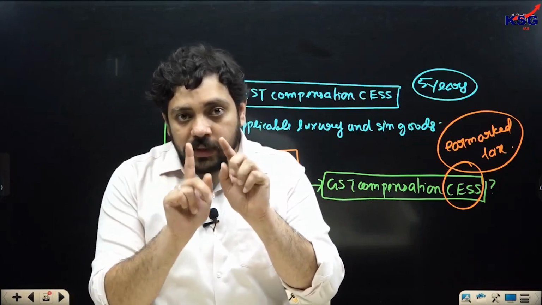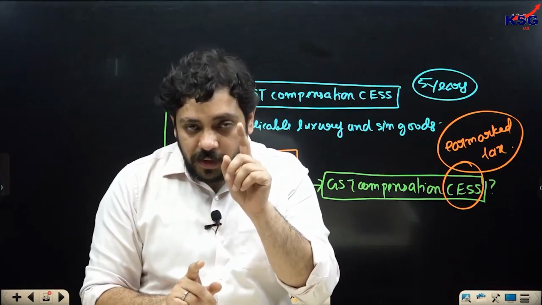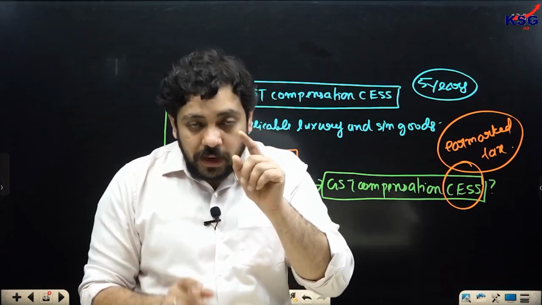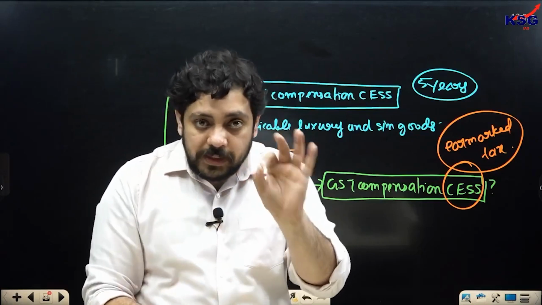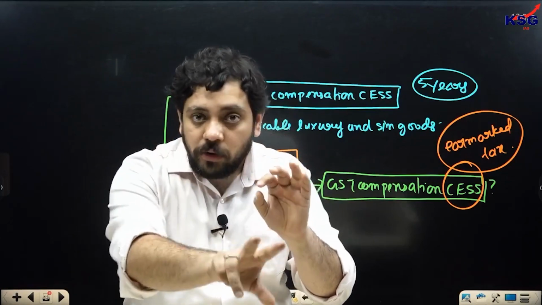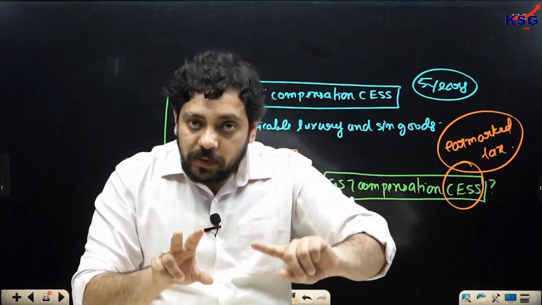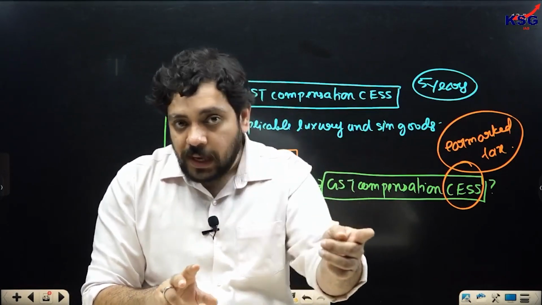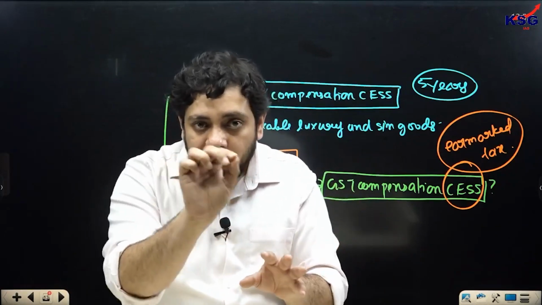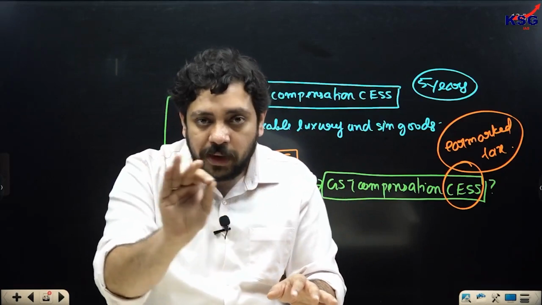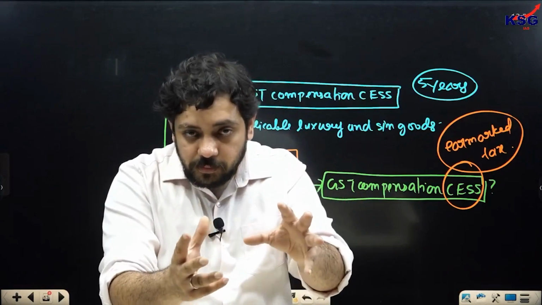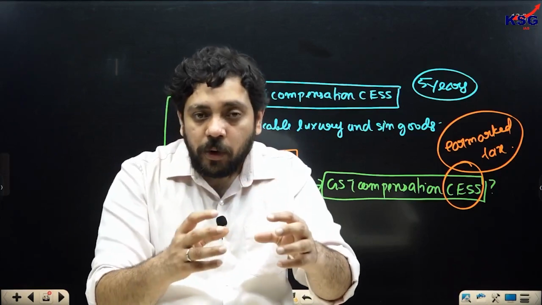But when we talk about a cess, जब हम cess के बारे में बात करते हैं, if you talk about cess as a kind of an instrument of taxation, then what we see is that cess is an earmarked tax, which means cess is collected for a particular purpose and is to be given for that purpose only. You have the example of a Swachh Bharat cess or an education cess. Now, if you are paying an education cess or a Swachh Bharat cess, you know for a fact that this money is only going to be spent upon education.